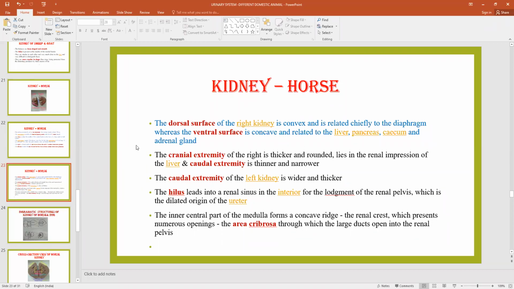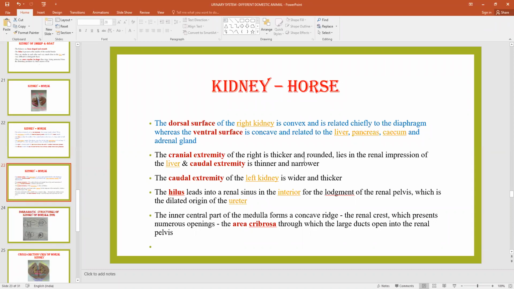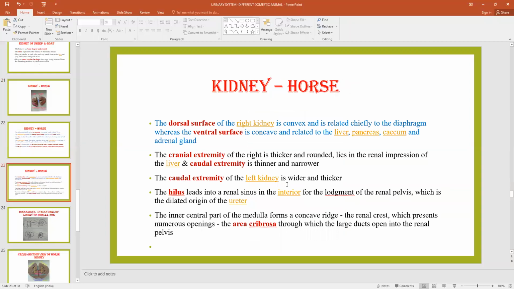This is the cranial extremity of both kidneys, and this is the caudal extremity of both kidneys. The cranial extremity of the right kidney is thicker and rounded. The caudal extremity of the left kidney is wider, and this kidney is thinner and narrow. The hilus leads to the renal sinus, containing three structures, artery, vein, and nerve, for the lodgement of the renal pelvis and the dilated part of the ureter.